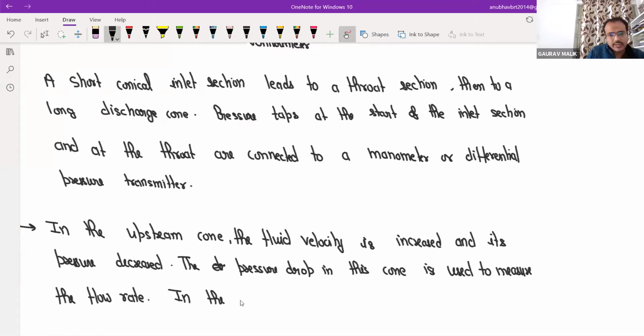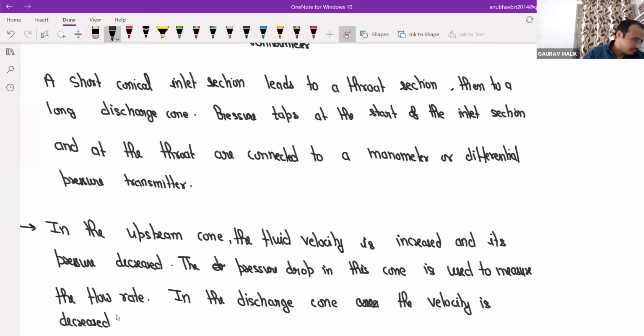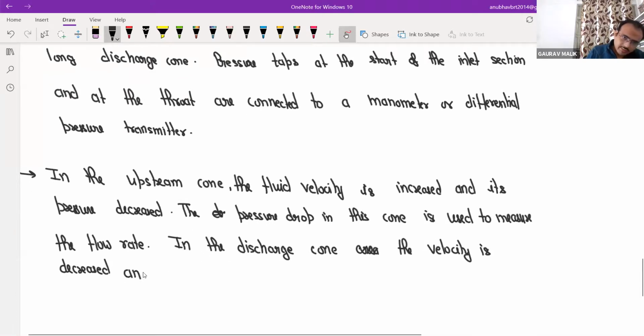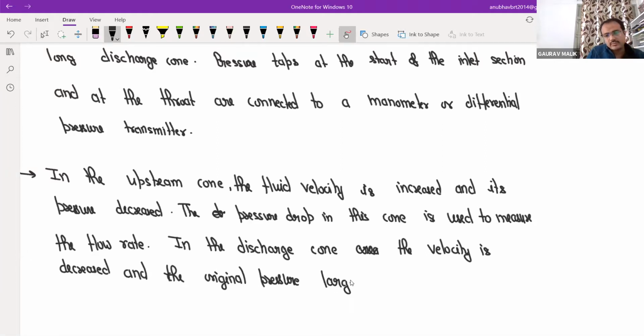Again, in the discharge cone, area increases, and the velocity is decreased, and the original pressure is largely recovered.